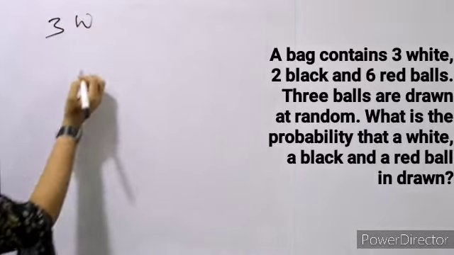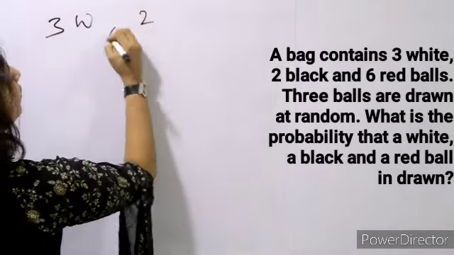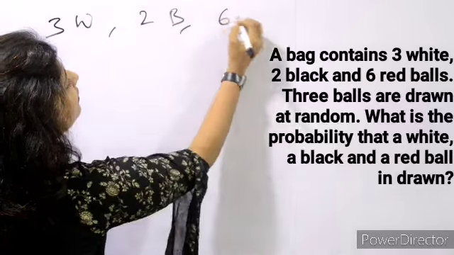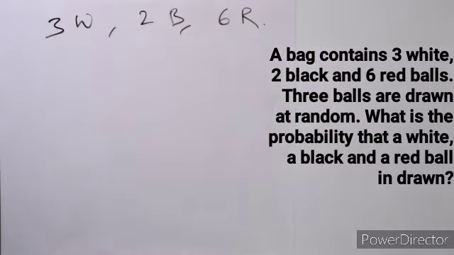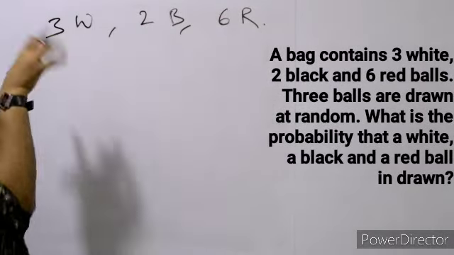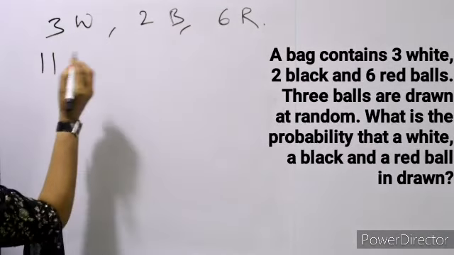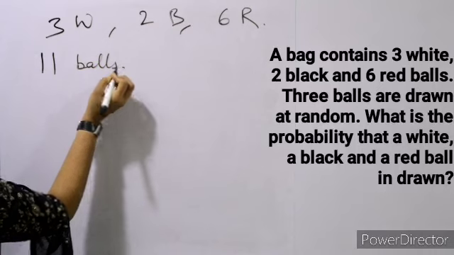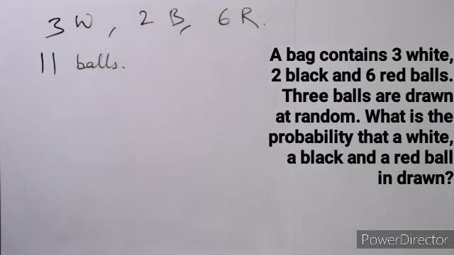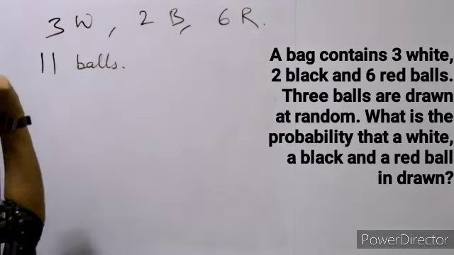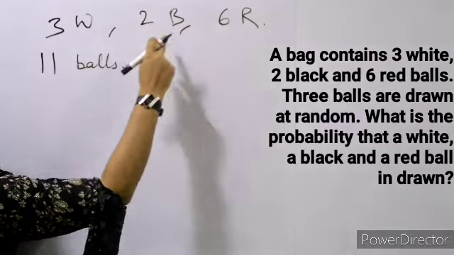Pack contains 3 white ball, 2 black ball and 6 red ball. Okay. So what is the probability? And 3 balls randomly हमने निकाले. Okay. तो total कितने balls हैं? 11 balls हैं. Okay. 11 balls. So 3 हमने randomly निकाले. तो what is the probability of getting 1 white ball, 1 black ball and 1 red ball?